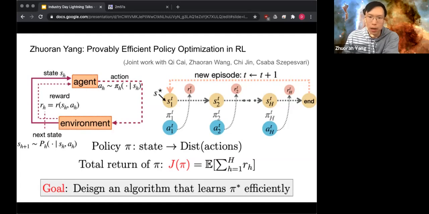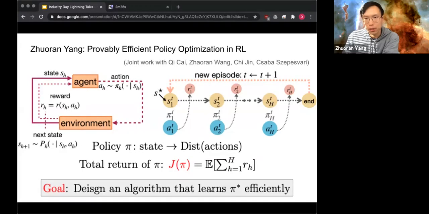So the policy of the agent is a mapping from the current state to the distribution over actions, which specifies how the agent takes an action at each time step. And the goal is to learn the optimal policy which achieves the maximum value of the expected total return. So technically, the question we want to address is how many episodes the agent needs to play so as to learn the optimal policy approximately.